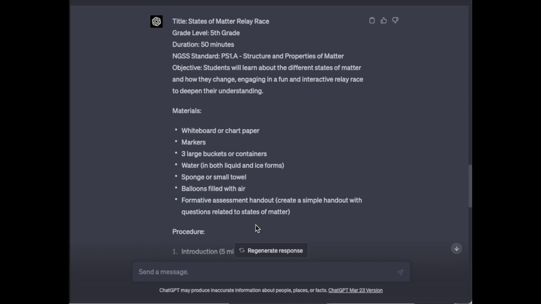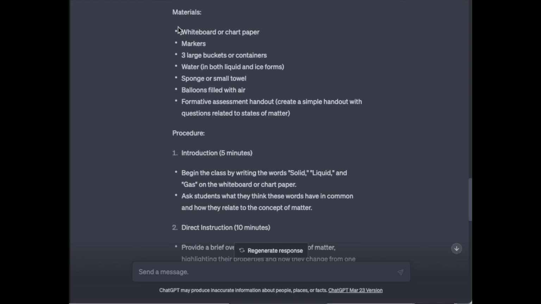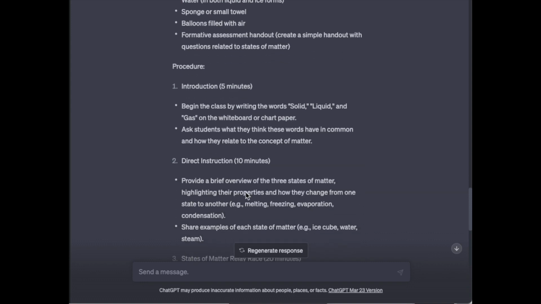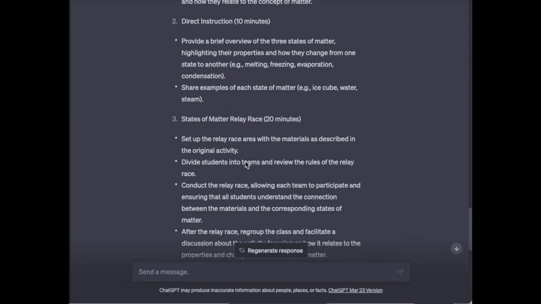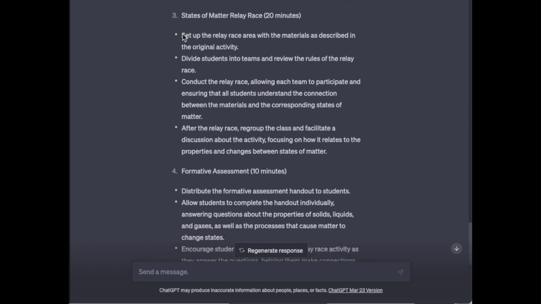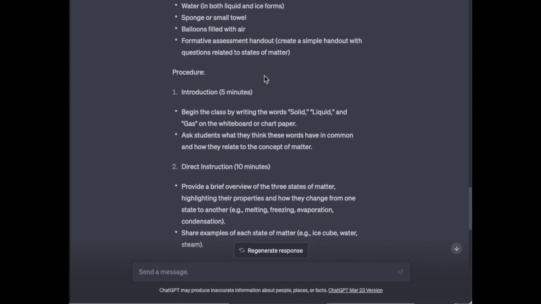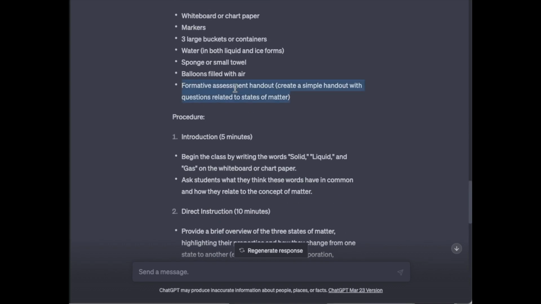Okay, and our results are here, so it's given us a lot of detail. Some materials list, the procedure list, providing a brief overview of 3 states of matter, examples of each state, and I could refine this further and tell it I really want more, so please provide more. Setting up the relay race, the formative assessment, they anchored it back to it here, a formative assessment handout.